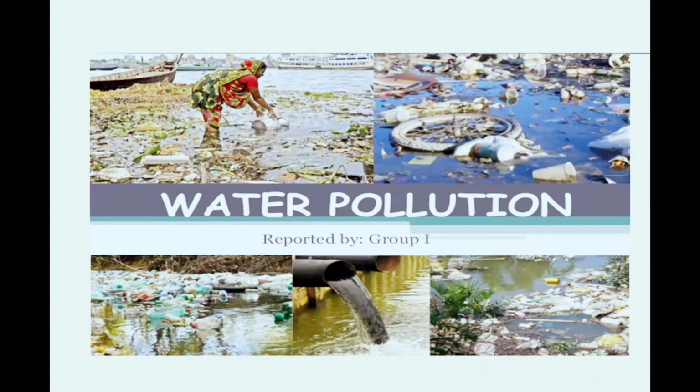Maybe the woman needs this water for different purposes, like she can drink the water, or use this water for cooking her food, or use this water to wash the clothes.